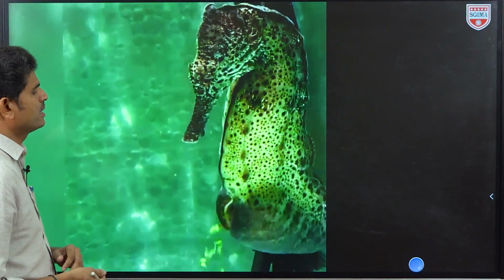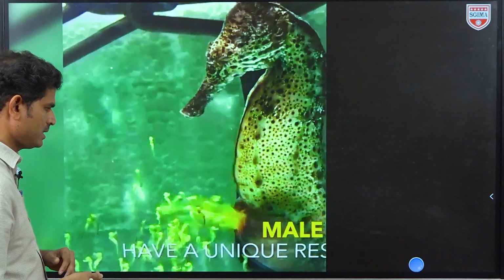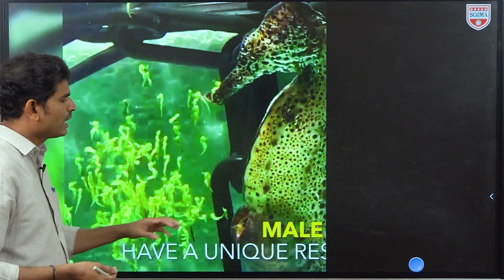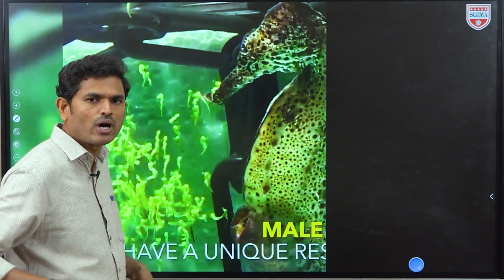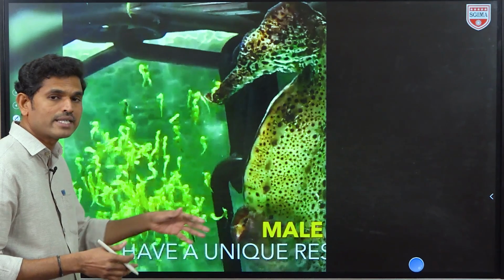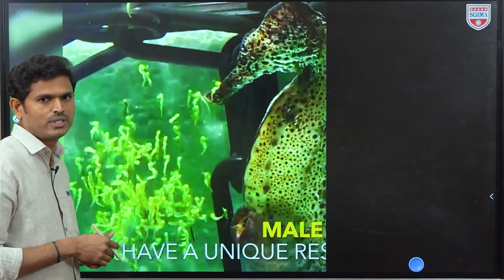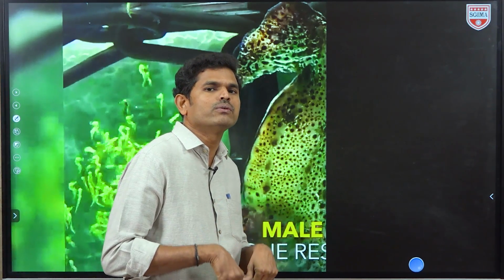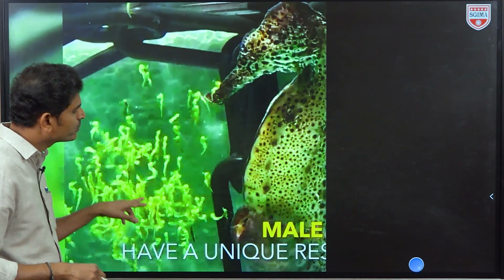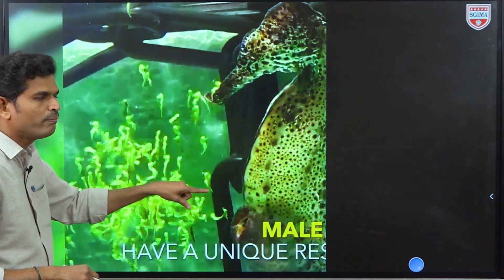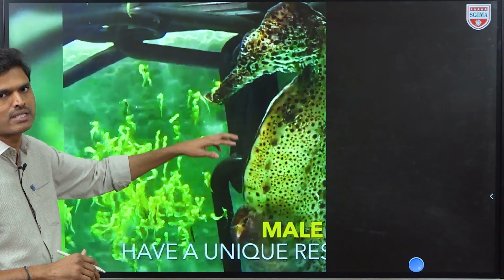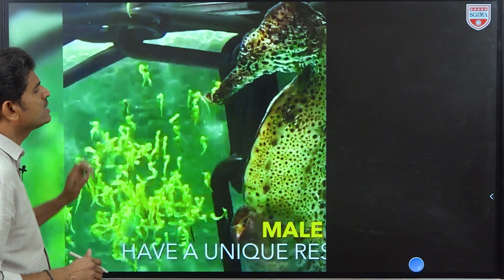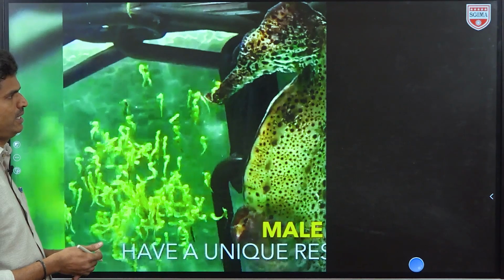Next, this is a male hippocampus releasing its babies. Here the pelvic fins of the male organism are modified into a brood pouch. The female deposits the zygotes after fertilization and they develop in the male. So males show parental care, they take care of the entire developing process. After development they release these babies into the surrounding environment. Okay, so next one.